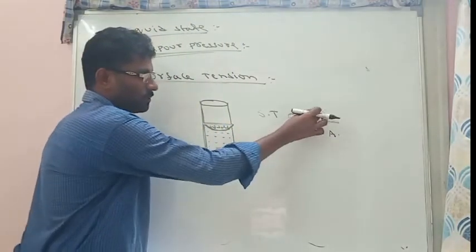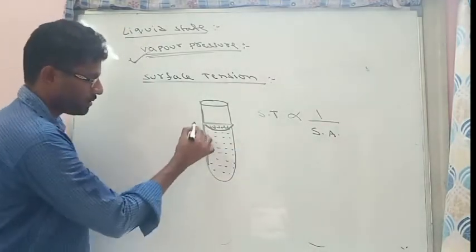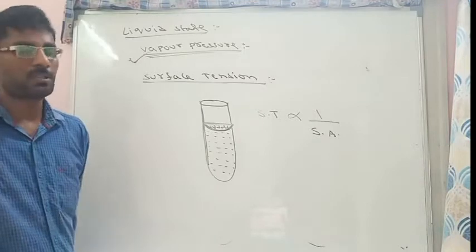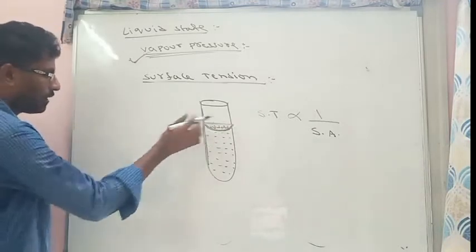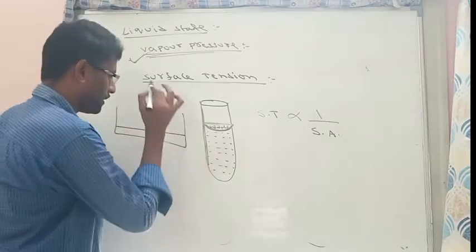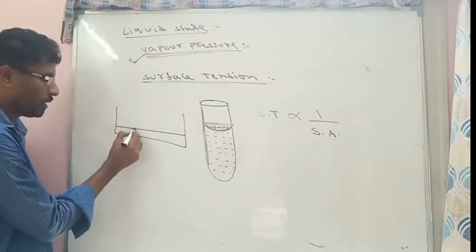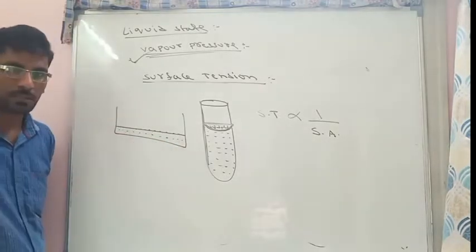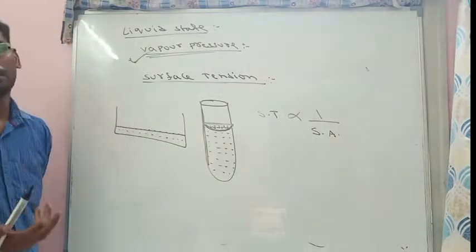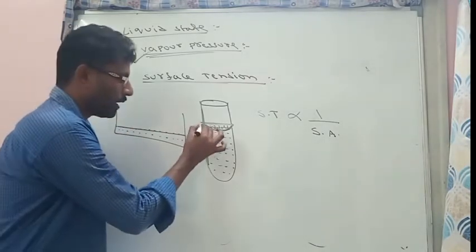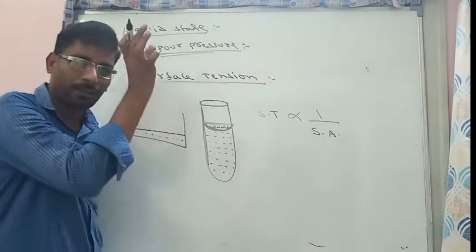Surface tension is inversely proportional to surface area. Here, see this angle of the liquid, due to the pulling of the inside molecules. But when the same liquid is transferred to a large surface area beaker, surface molecules are more and inside molecules are less. The pulling force will be less, so the angle will not be observed. This angle is only observed in narrow tubes.